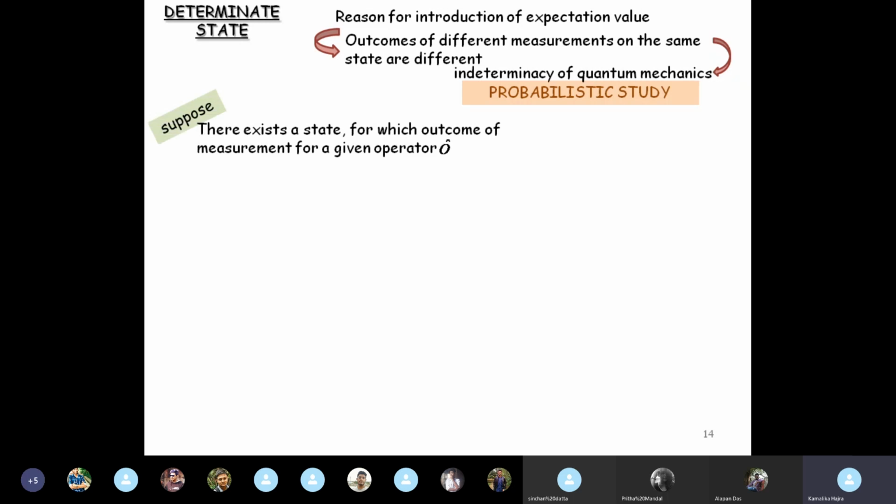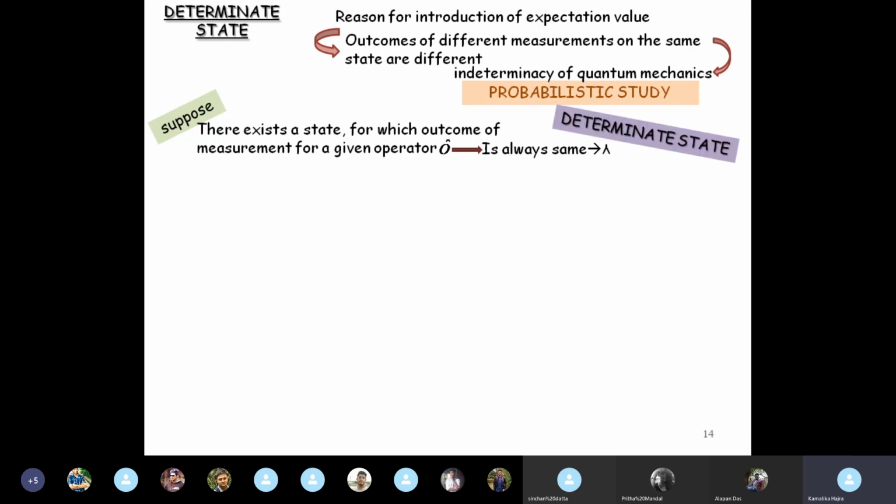Now suppose there exists a state for which the outcome of the measurement of a given operator is always the same, given by lambda. Can you predict where I am going? There exists a state for which the outcome of measurement, for a given operator O, is always the same, a value lambda.